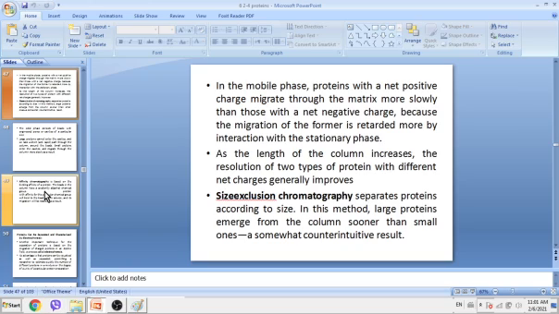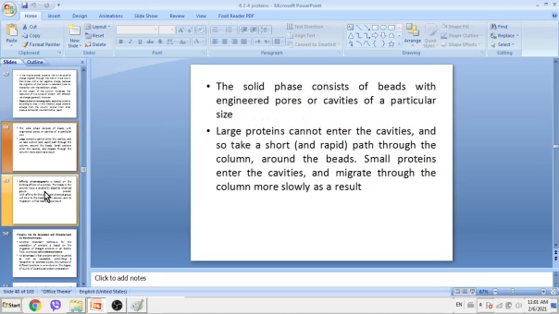We have another technique called size exclusion chromatography. It separates proteins according to size. In this method, large proteins emerge from the column sooner than small ones, a somewhat counterintuitive result. So here, be careful: larger proteins migrate faster, whereas small proteins migrate slower. Why? We will give you the answer very soon.